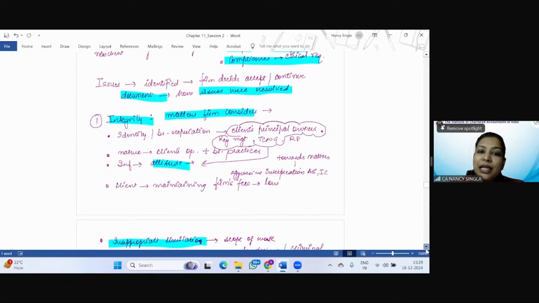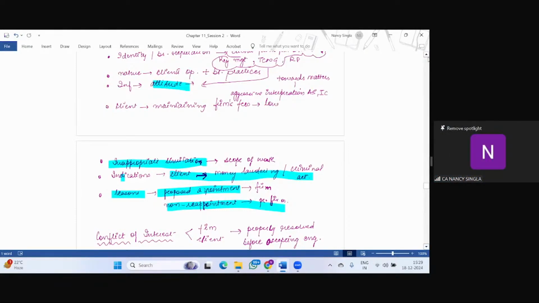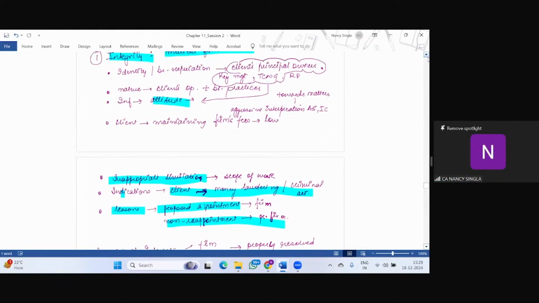With respect to integrity, what all matters will be considered? Identity and business reputation of the client, principal owners, the key management, those charged with governance, and related parties. Nature of the client's operation and business practices. Information with respect to attitude of client, principal owners, key management, those charged with governance, for example, towards various matters like aggressive interpretation of accounting standards or implementation of IC.